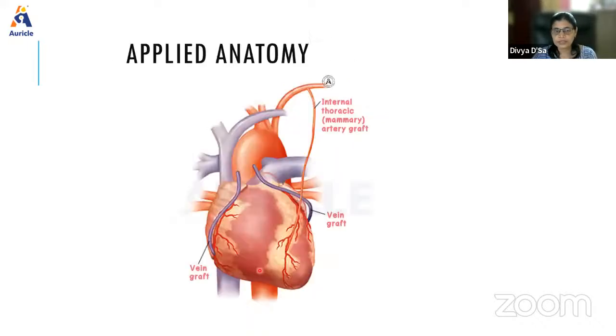So what is the applied aspect? Why is the internal thoracic artery important? Since it is in close relation to the heart and present in the thorax, because of its easy accessibility, it is used, especially the left one, in coronary bypass surgery to improve the coronary circulation.